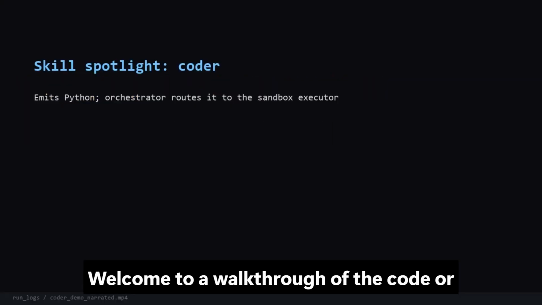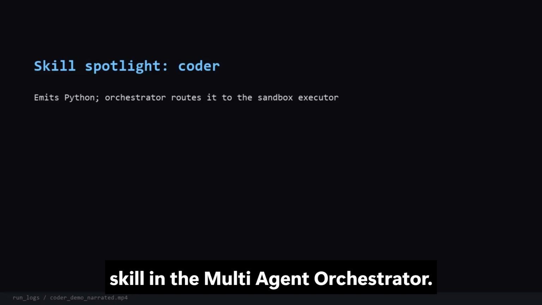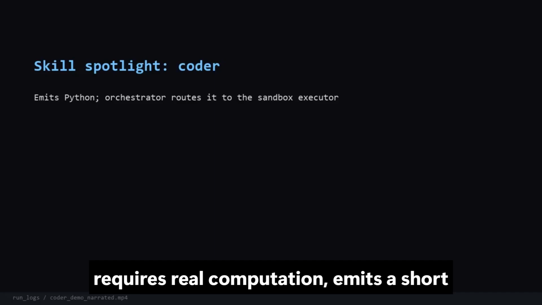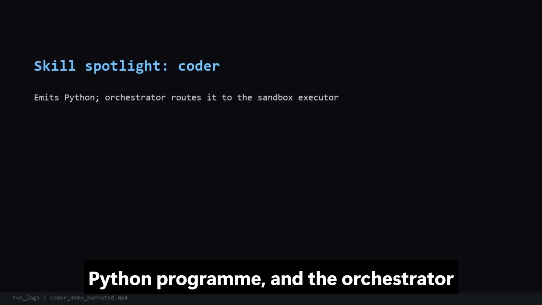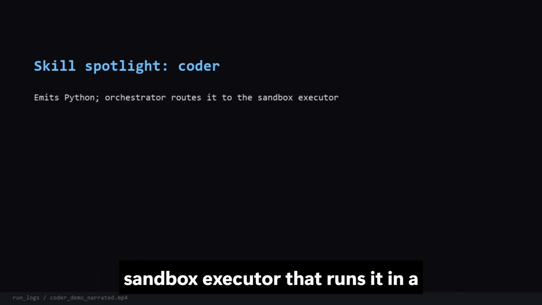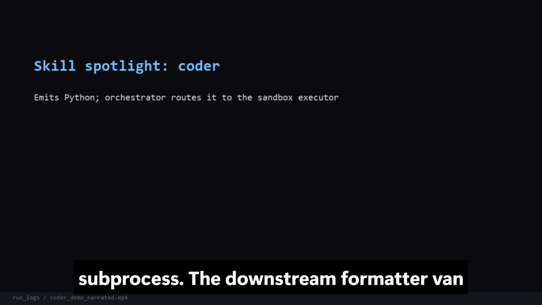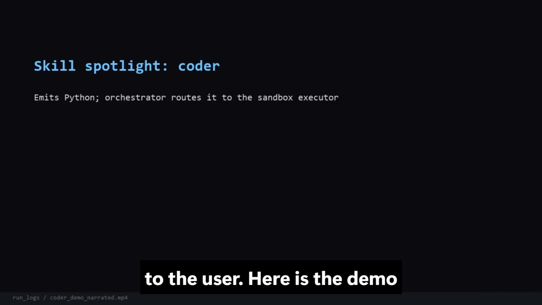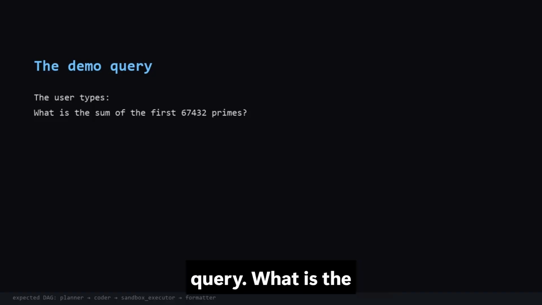Welcome to a walkthrough of the coder skill in the multi-agent orchestrator. The coder skill takes a question that requires real computation, emits a short Python program, and the orchestrator automatically routes that program to a sandbox executor that runs it in a sub-process. The downstream formatter then quotes the program's standard output back to the user. Here is the demo query.